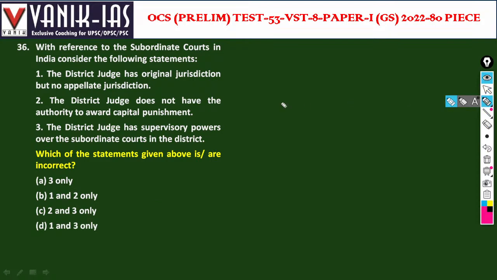With reference to subordinate courts in India, consider the following statements. The district judge has original jurisdiction but no appellate jurisdiction. The district judge doesn't have the authority to award capital punishment.